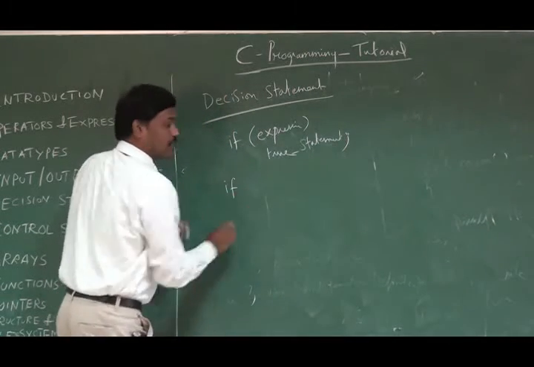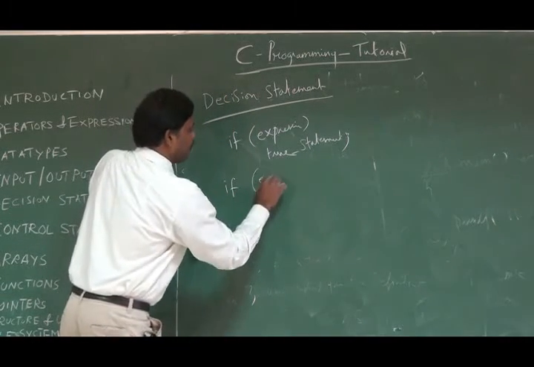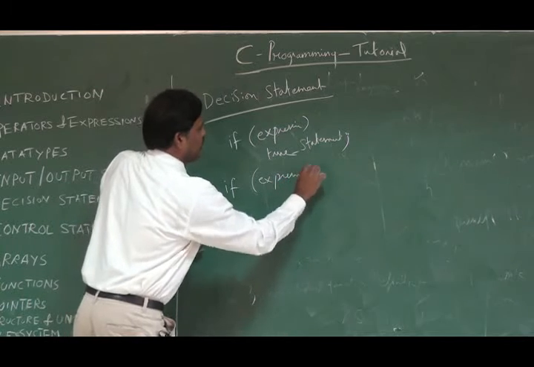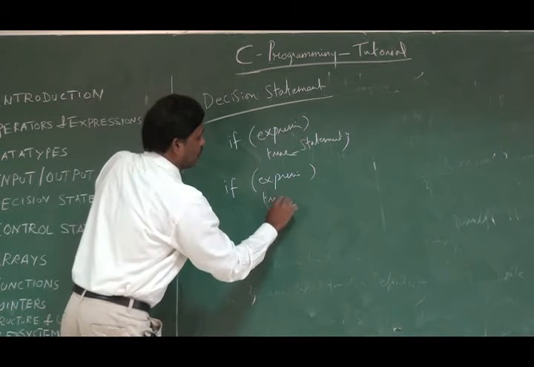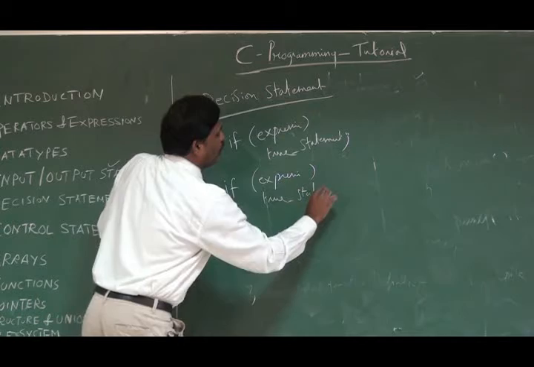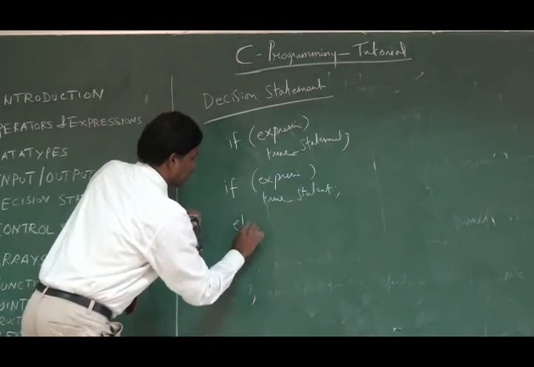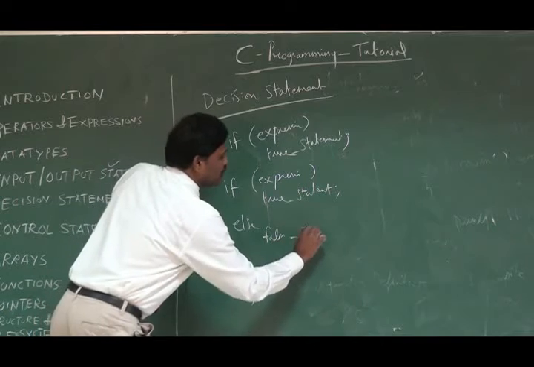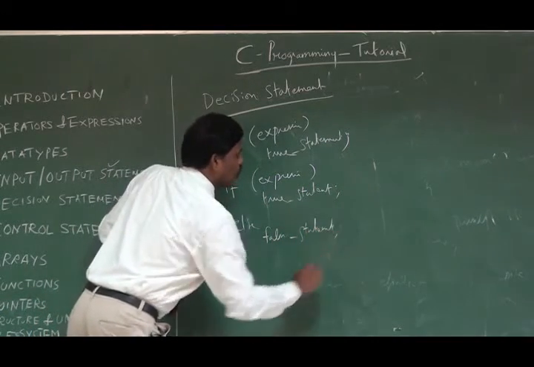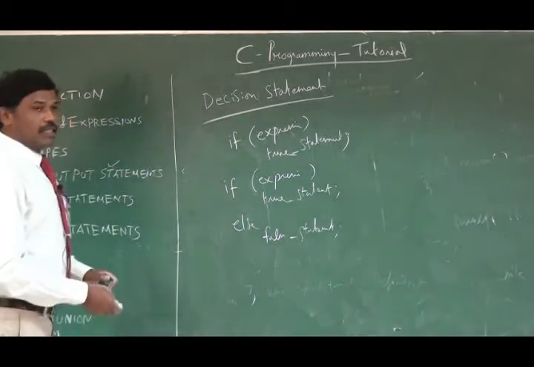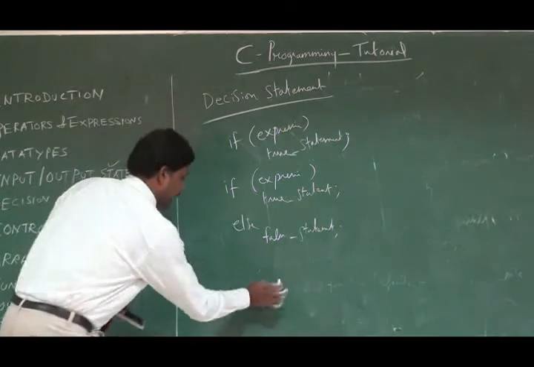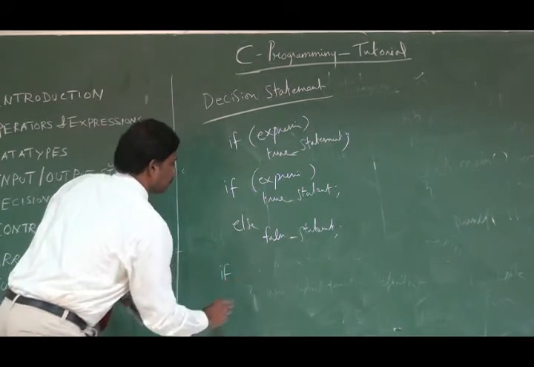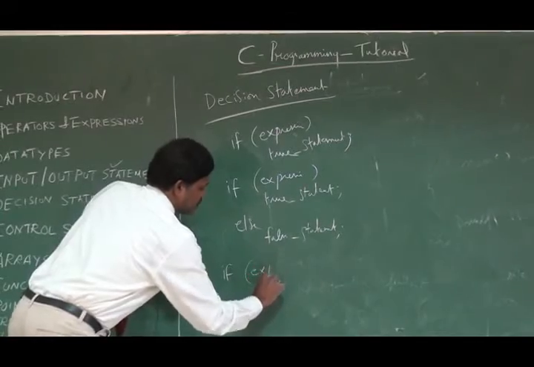Then the second type of if statement is: if expression, a true statement block, else. If this condition is false, it will go to the false statement block. Got it? Fine. Then the third category: if an expression.